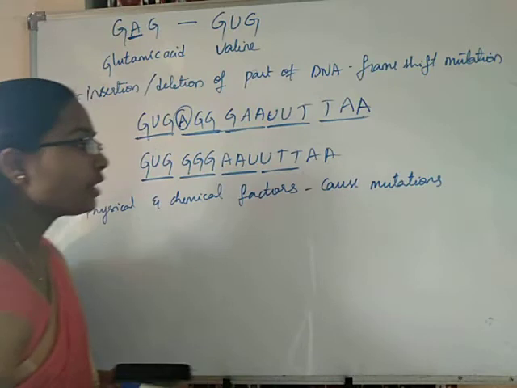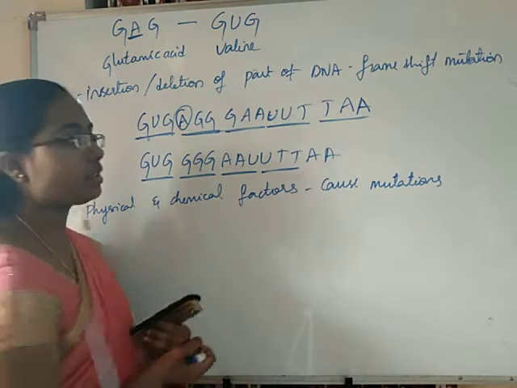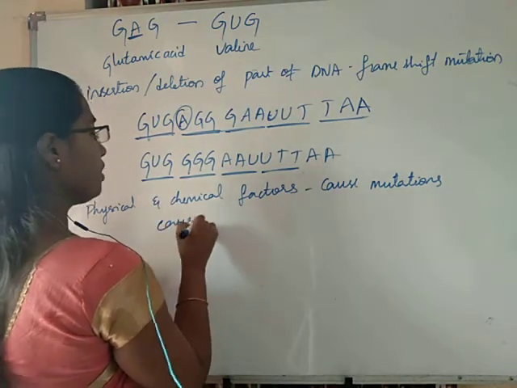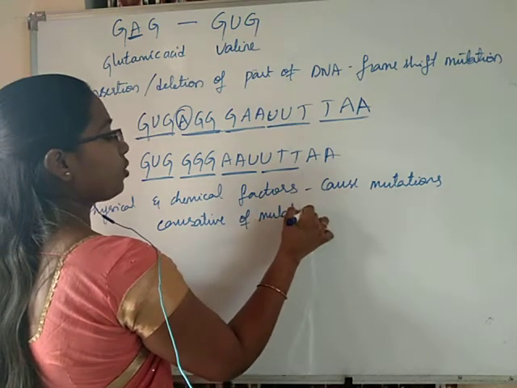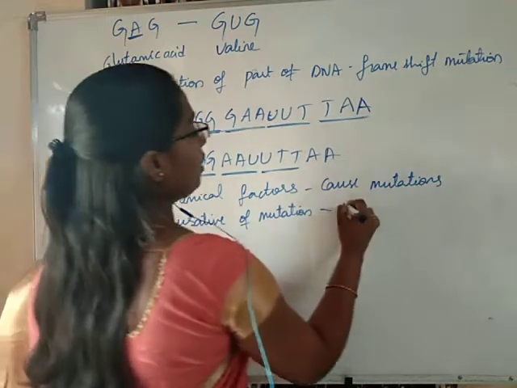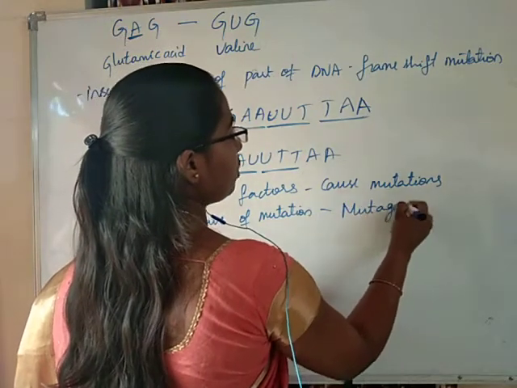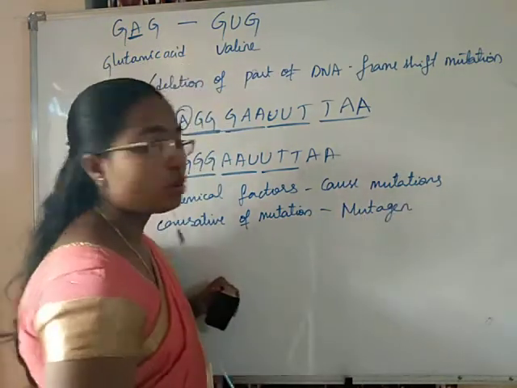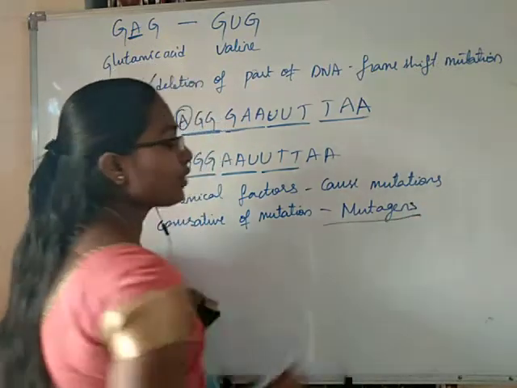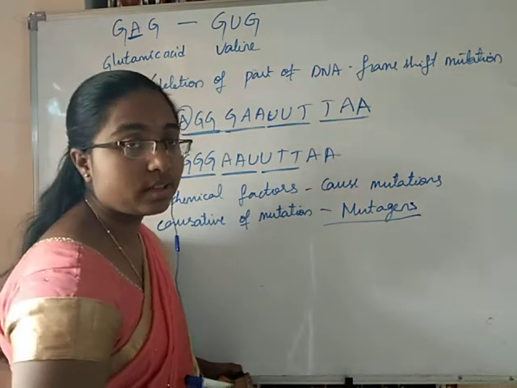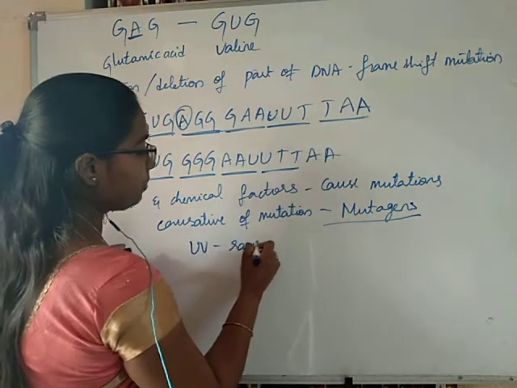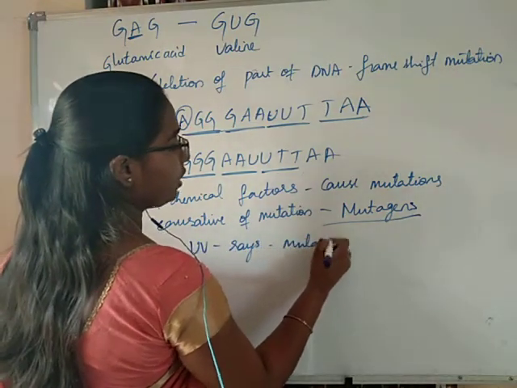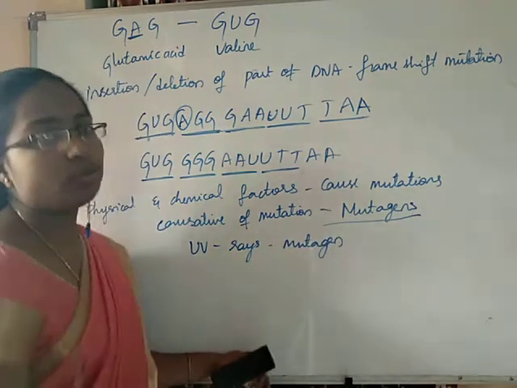Those things which are causing mutations, the causatives of mutations, are called mutagens. Mutagens are those factors which cause mutations. Even UV rays are an example of a mutagen.